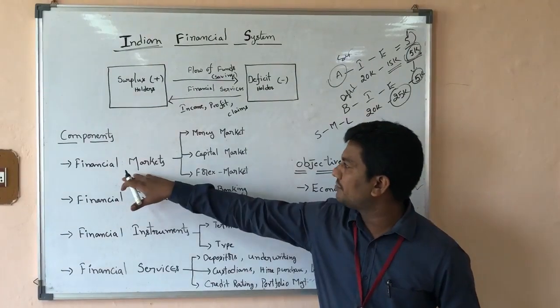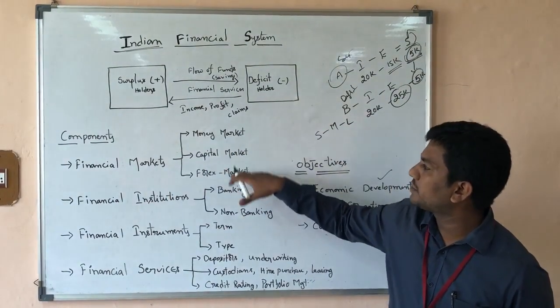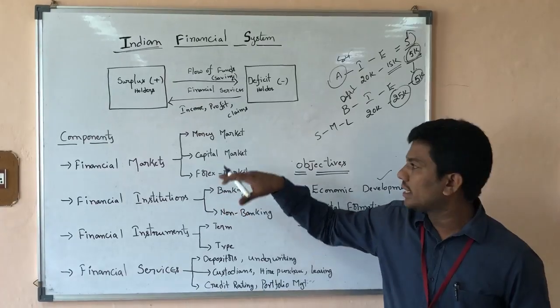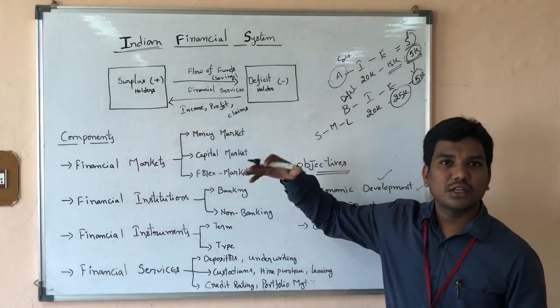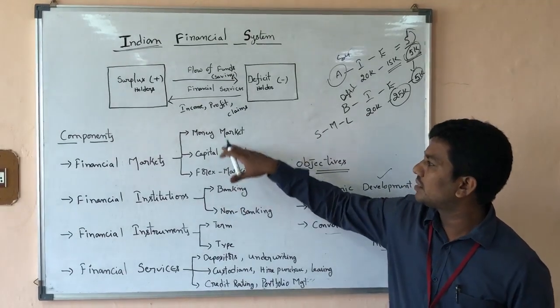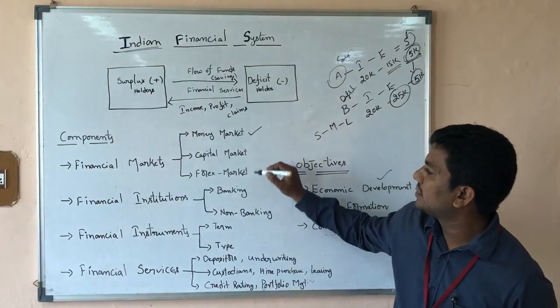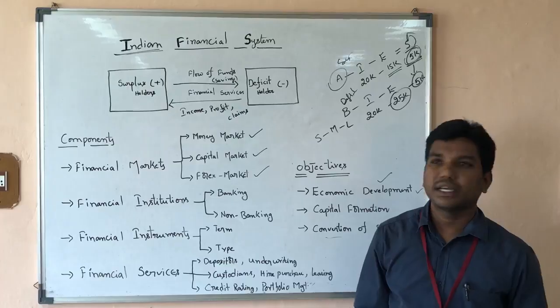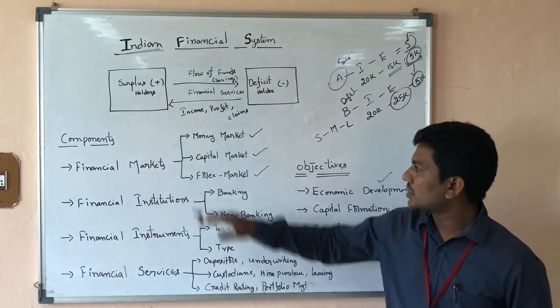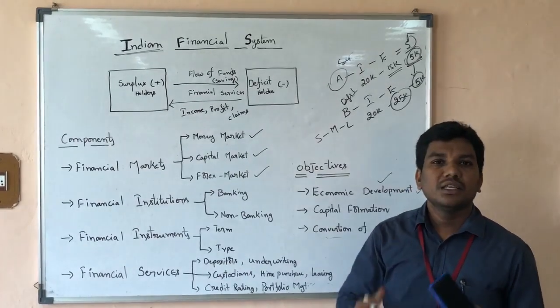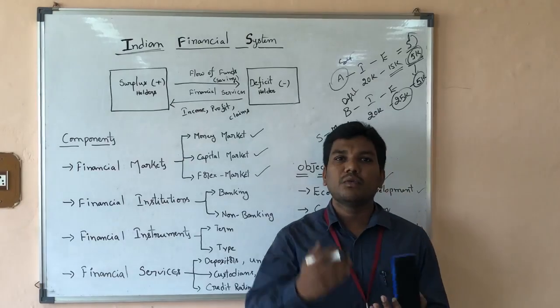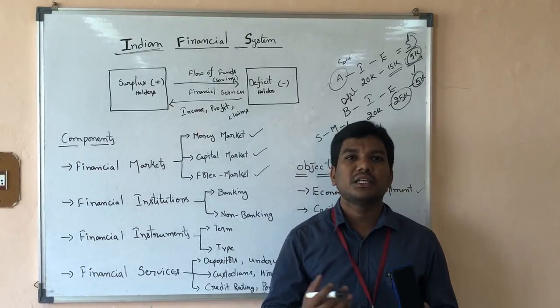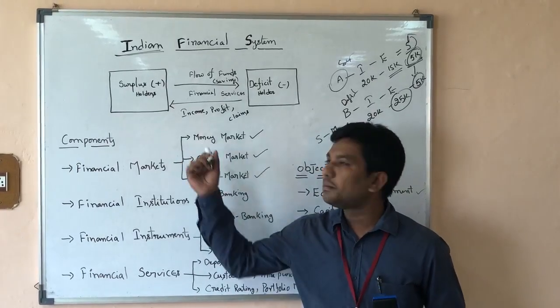So we can identify that we have mentioned three types of markets. We can also categorize in a larger way, but the major ones are three. First one, the money market; second one, the capital market; and third one is the foreign exchange market, which is called the forex market. Coming to the first one, the money market is for short-term money transactions, that is, below one year. The needs of the people will be met through the money market.